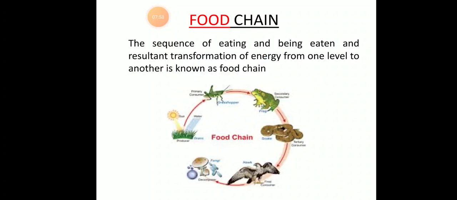Food chain, types of food chain, energy flow and food web. So here, students, like the cycle of energy and nutrients flow in an ecosystem. Like if we talk about the food chain, it starts from the sun, from the energy. So the sequence of eating and being eaten and the resultant transformation of energy from one level to another is known as a food chain. Clear, students? So through this you can understand it step by step.